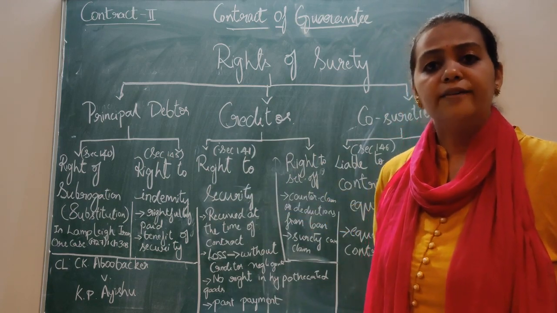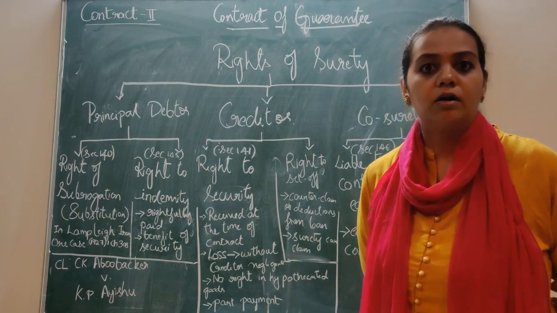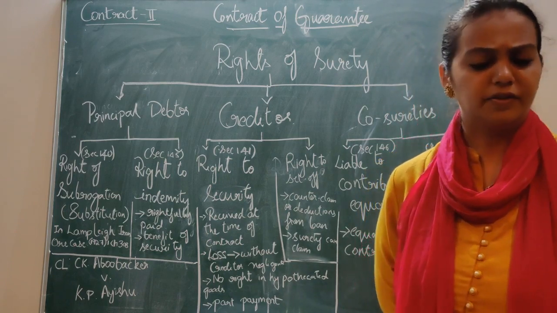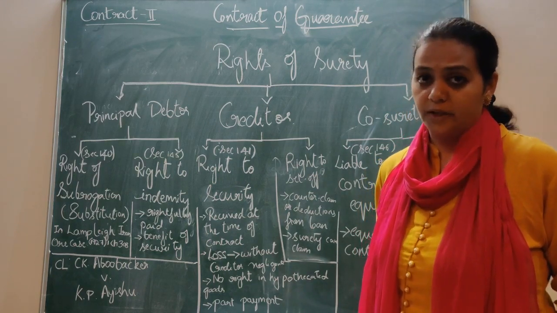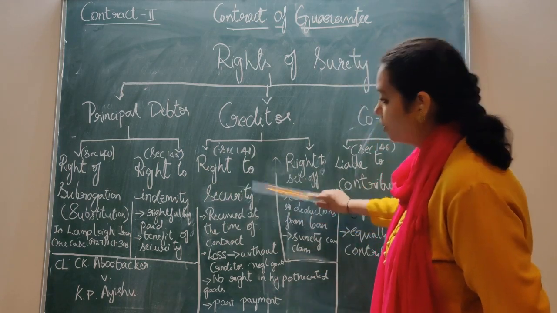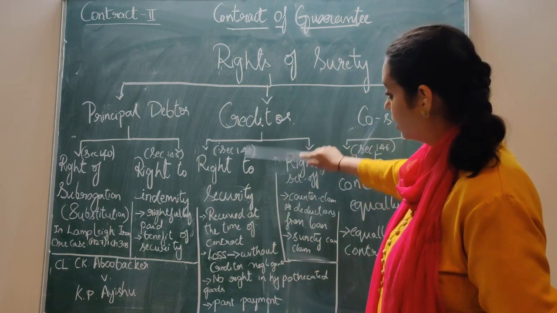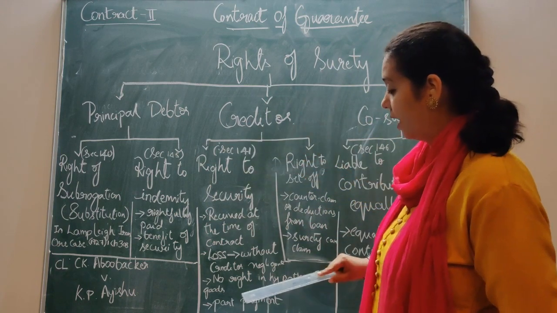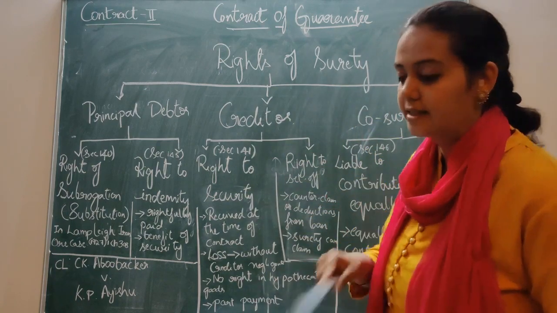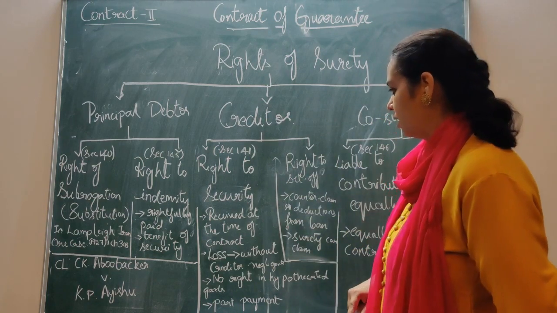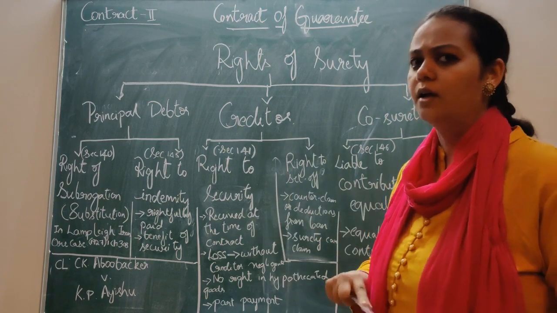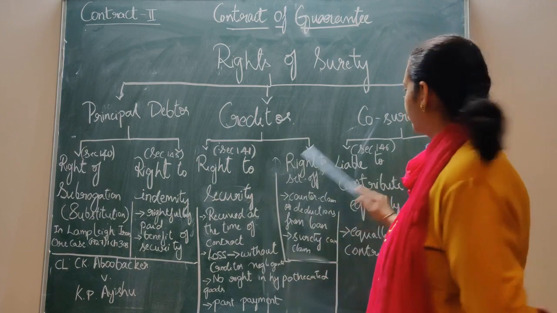Security means, at the time of giving a loan, as we have usually come across if we have taken any loan, you give some security for your loan amount. The security is also given here by the principal debtor to the creditor, and the security would be helpful for the surety. How? We'll discuss. Then right to set off. Set off is also quite an interesting topic, which is very simple. First, you know what the rights are.